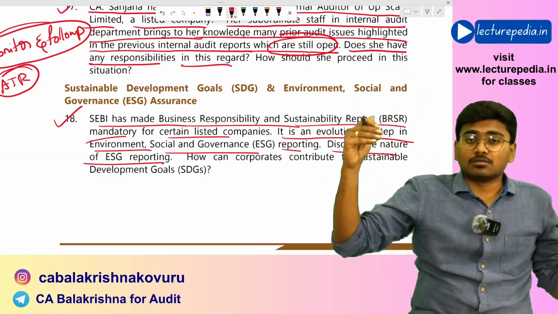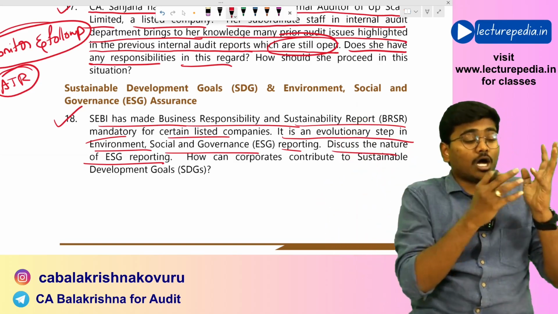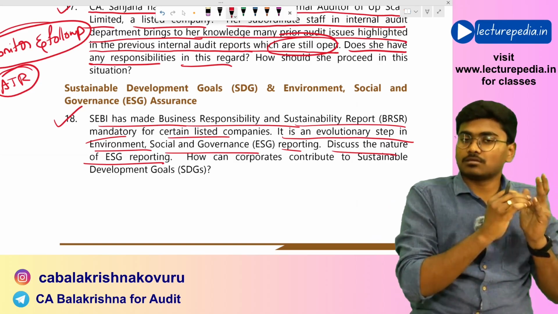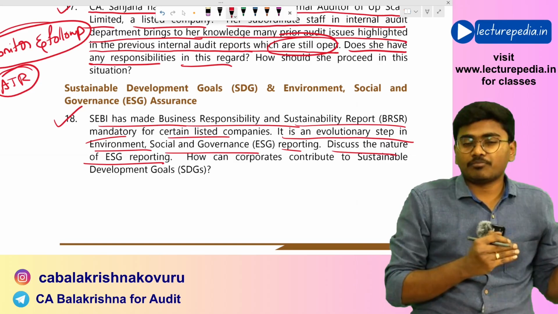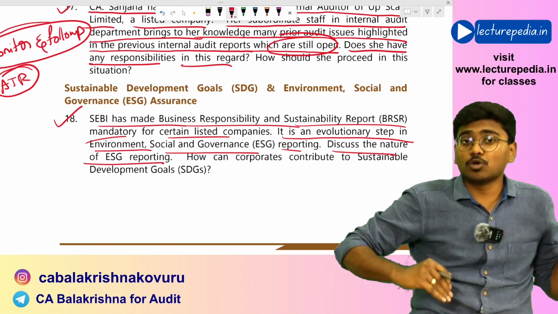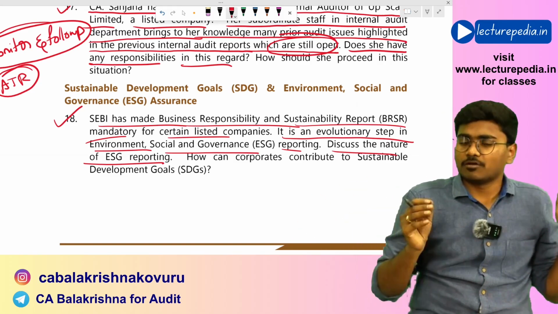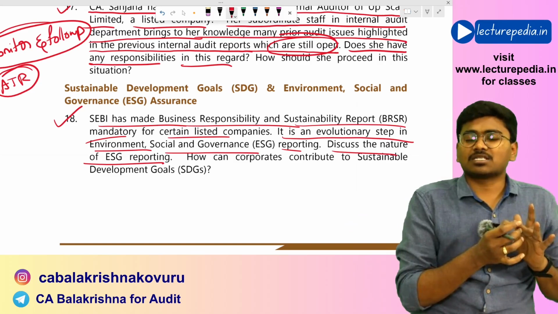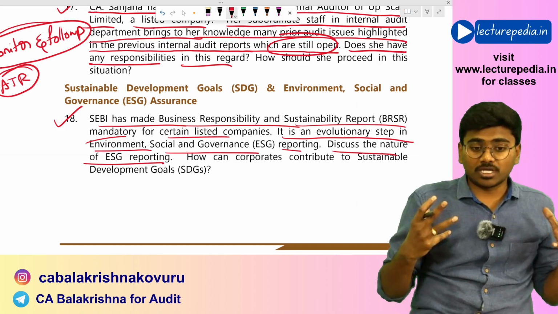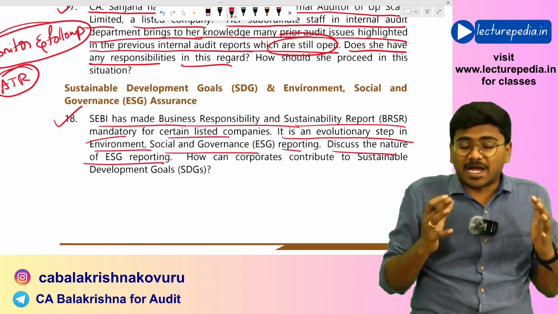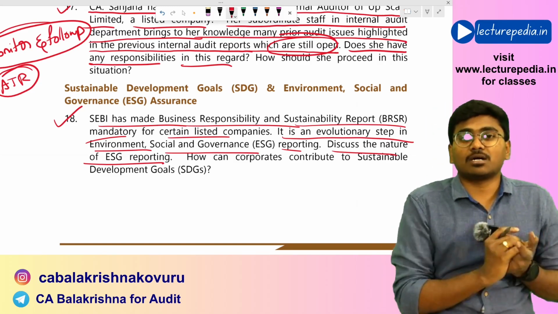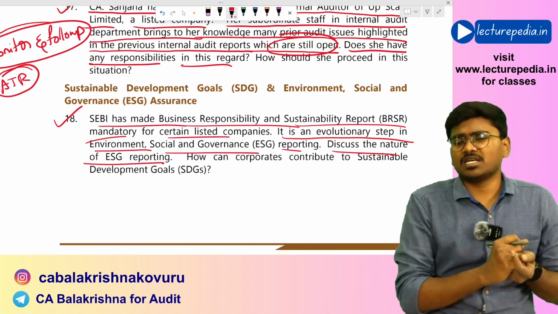So how much reduction in water consumption you have made, how you have contributed to the environment, this needs to be reported. Next, social, that is how you have developed relationships with the existing customers or existing vendors, and how you have fostered those relationships. With respect to that you need to report. And finally governance. Governance is what are the internal policies and procedures that the organization is following for conducting its own business, for managing its own business. So with respect to these three areas, what value addition the company has made during the year needs to be reported in the ESG report.